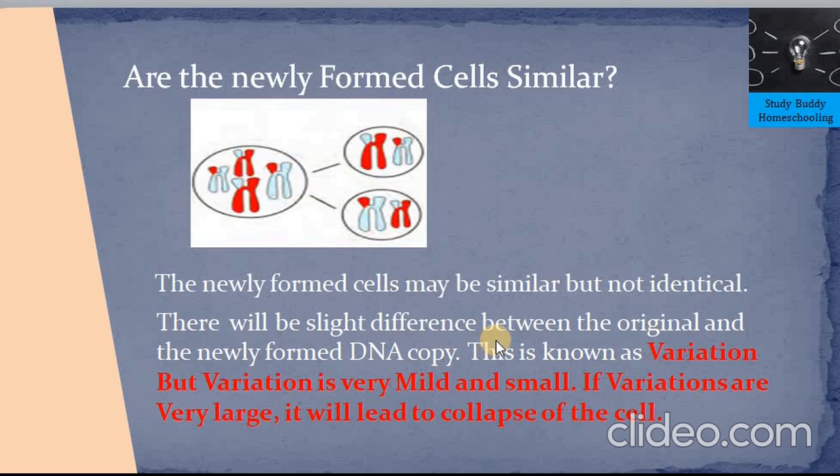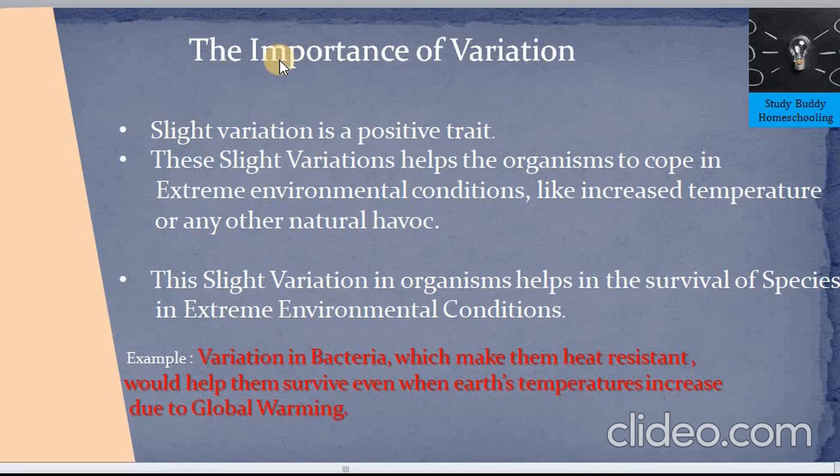But slight variations at the morphological level, at the physical feature level, are definitely advantageous and helpful in the survival of the species. Now let's see the importance of variation. Slight or mild variation at a morphological level is definitely a positive trait. How is this a positive trait? These slight variations help organisms cope with sudden environmental changes like global warming or other natural calamities. These variations would help it for its survival.